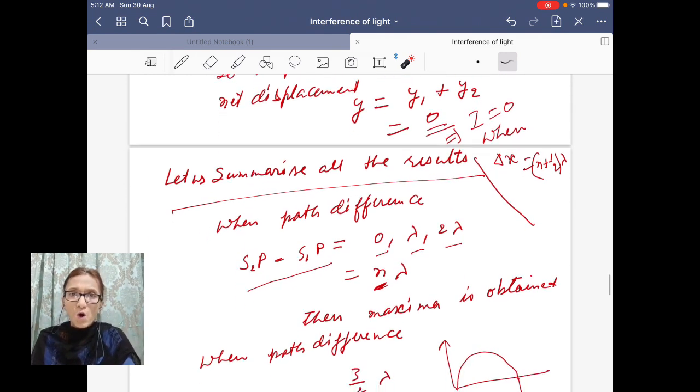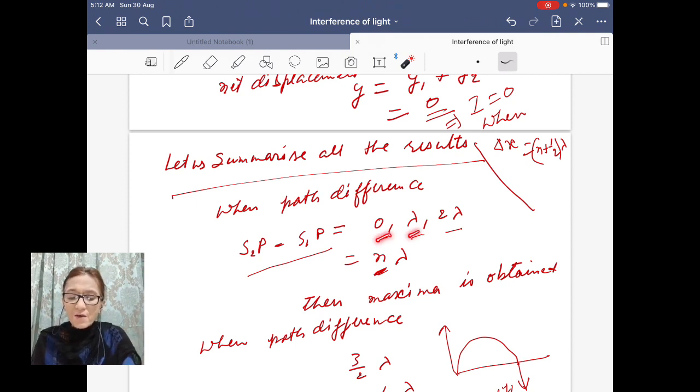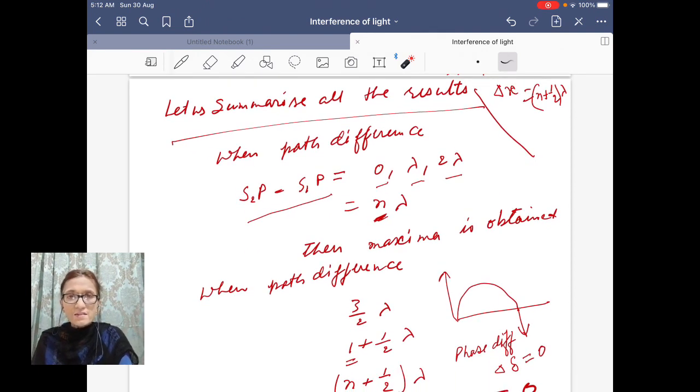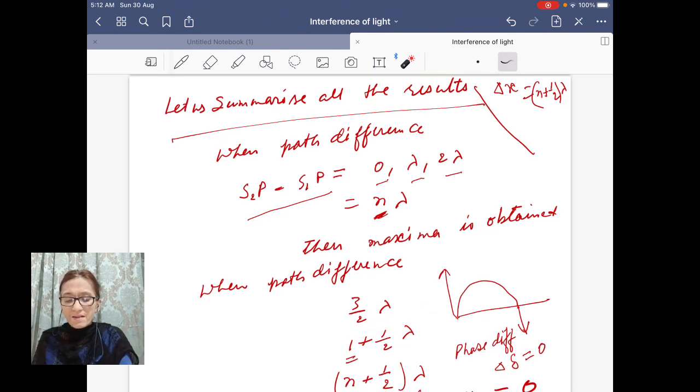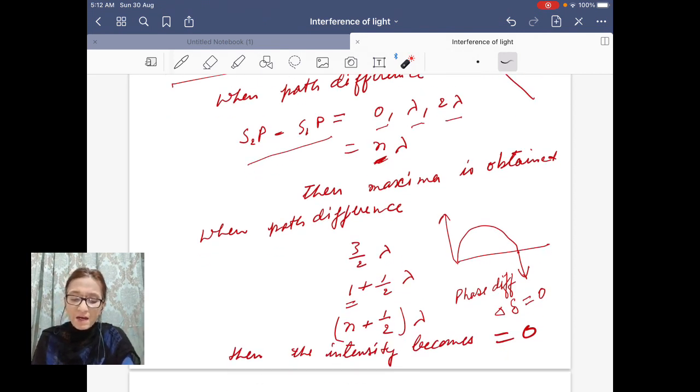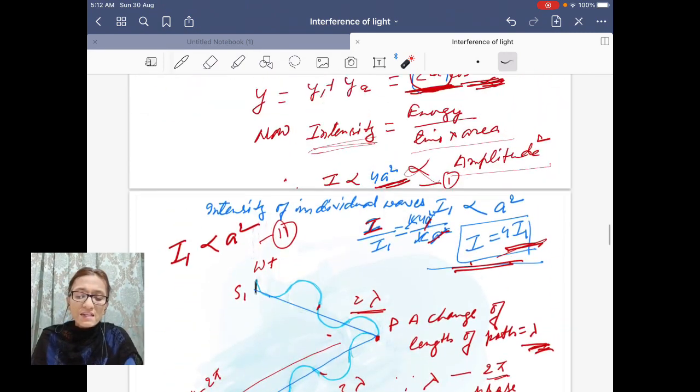Now let us summarize all the results. When path difference is equal to 0, lambda, 2 lambda, or you can say n lambda, there will be maxima, and intensity will become 4 times one intensity. Whereas when there is path difference of odd integral of lambda, that is 1 plus half lambda, 2 plus half lambda, or n plus half lambda, then intensity becomes equal to 0. So these are the cases. We can show this in a diagram also.